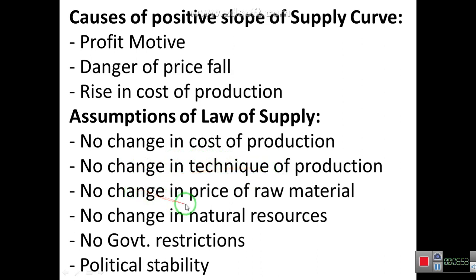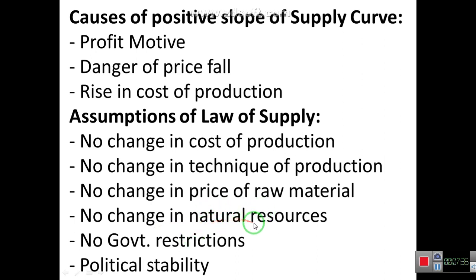Next is no change in the prices of raw material. If prices of raw material are changed over time, then the law of supply will not be applicable. Suppose there is a rise in price, but the raw material has become expensive, so the cost of production will rise, and the increase in cost of production may be greater than the increase in price level. So in this situation, the producers or the suppliers will not increase their supply, and this law will not be applicable.